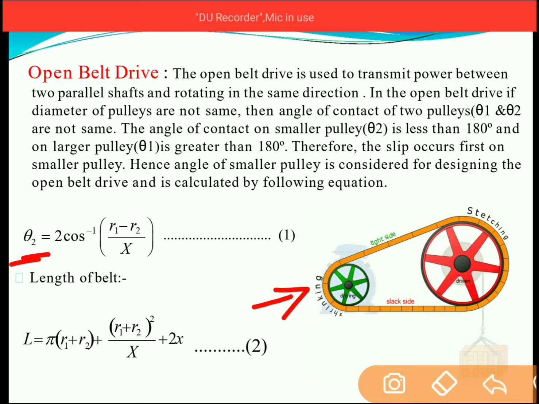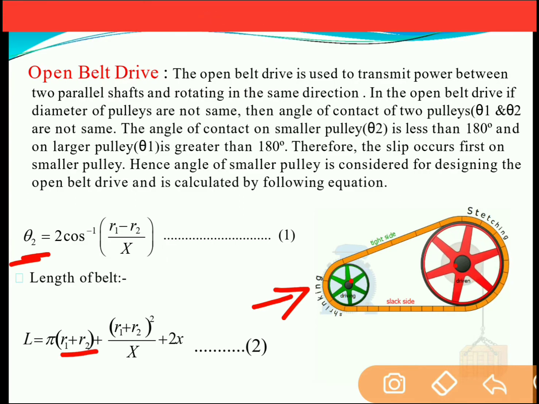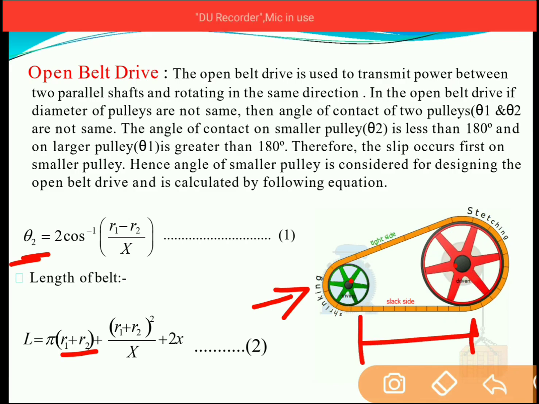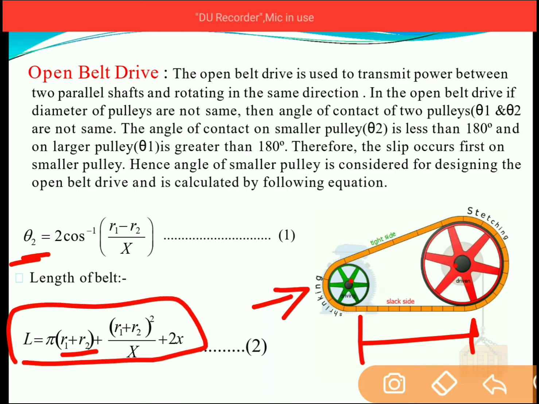Also we can find out the length of the belt drive which is required to connect the driving pulley and the driven pulley. So if we know the radius of both the pulleys and the center distance between both the pulleys, then we can calculate the length of the belt drive. The length of the belt drive formula is given in equation 2.